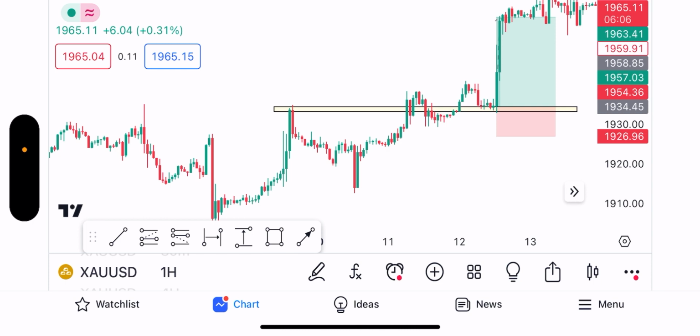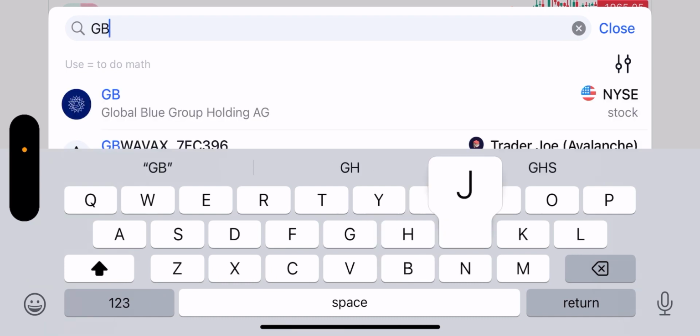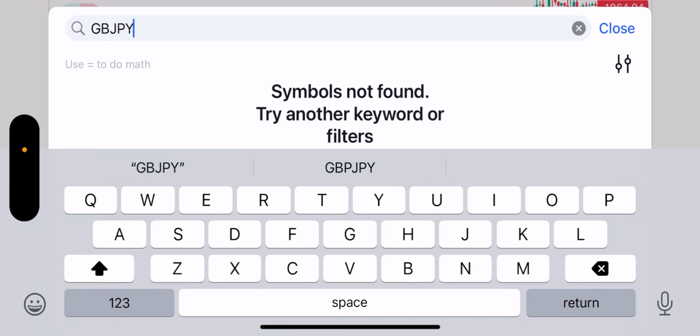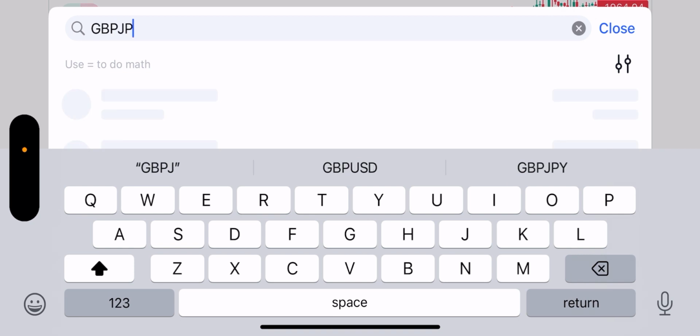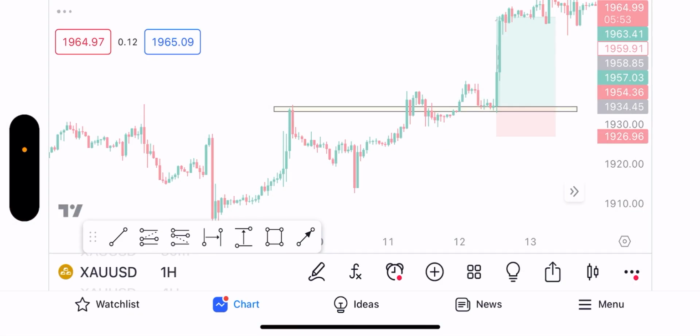I won't say the only one. It's very volatile, right? Most Forex pairs are characterized by slow movement and wasting of time. But GBP JPY is not like that.